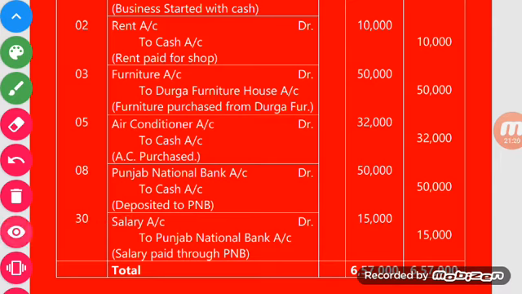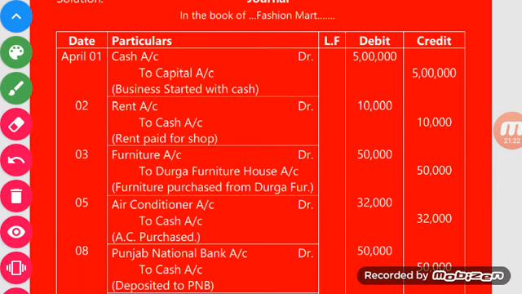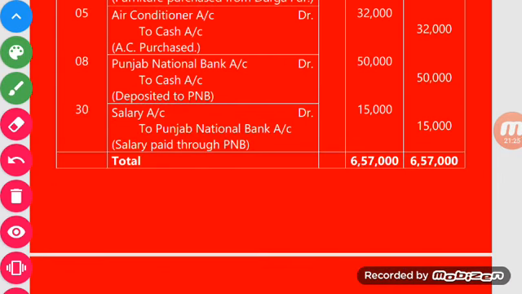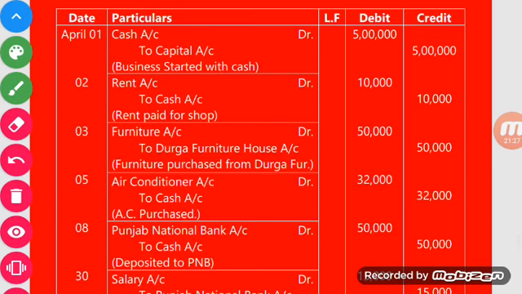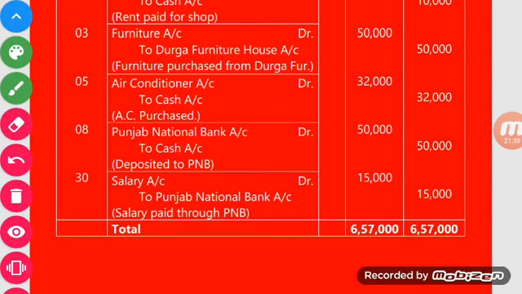And at last we will total the debit column, 6,57,000, and the total of the credit column, 6,57,000. It means we have recorded all the transactions carefully. I hope you understood how the transactions are recorded in the book. These are just general transactions. In the next video we will discuss some additional transactions in various circumstances, various conditions, and how all these particular transactions are recorded in the book. I hope you understand.